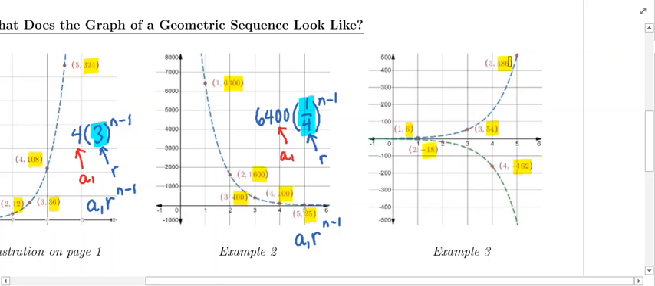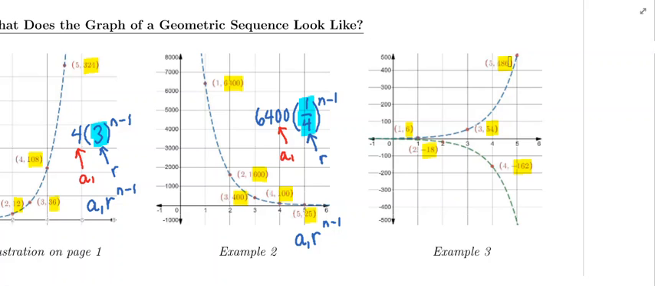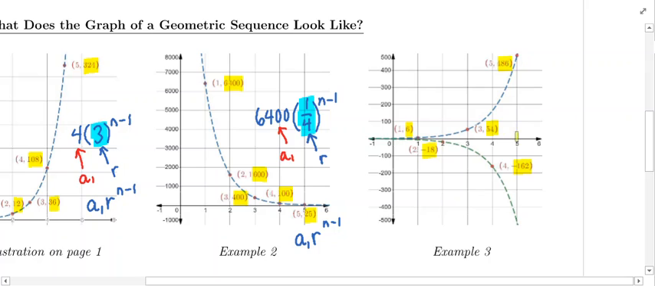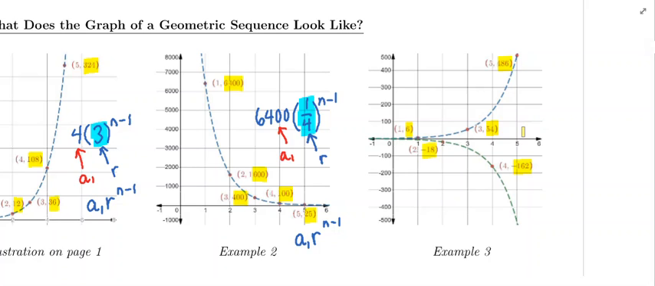Okay, so the terms of this particular sequence in example 3 were 6, negative 18, 54, negative 162, 486, and so on. What you see here looks like two exponential curves, one above the x-axis and one below the x-axis. You're getting these two curves because of the alternating signs. The curve above the x-axis is catching all the positive terms, and the exponential piece below the x-axis is catching all the negative terms.